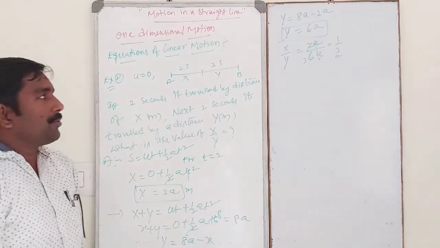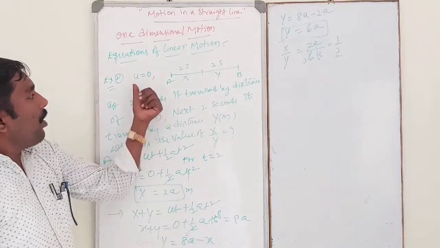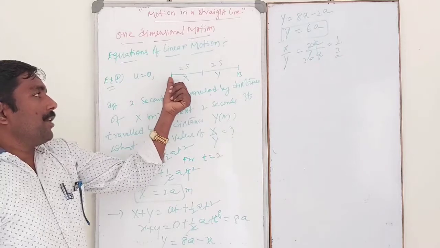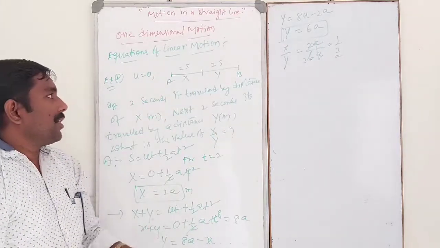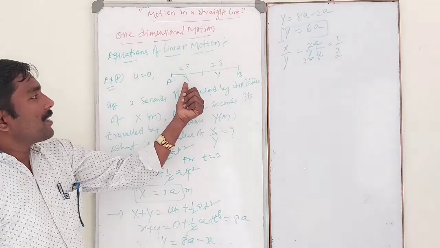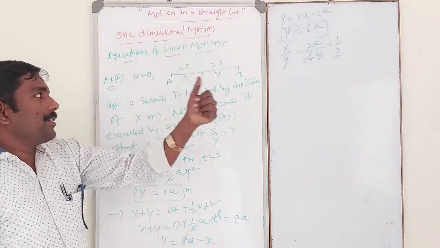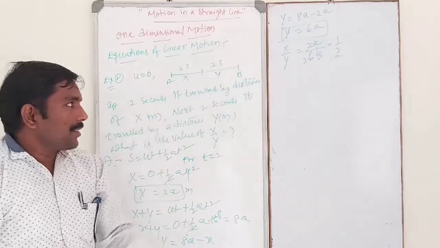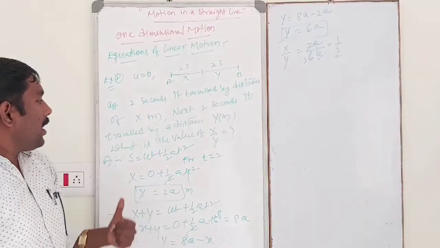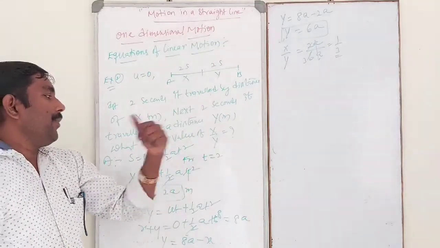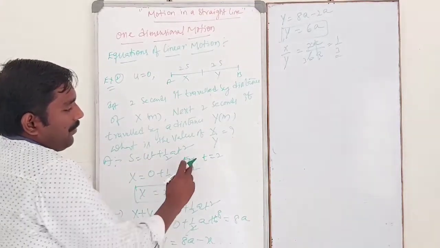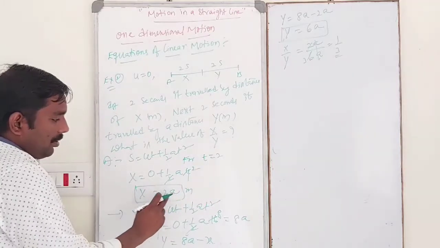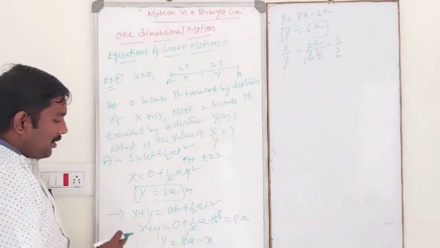Once you observe here, the body is initially at rest, then after moving with uniform acceleration, it travels a distance of x in the first 2 seconds and y in the next 2 seconds. So what is the ratio of x by y? Using the equation of motion s is equal to ut plus half at square, for first 2 seconds it traveled 2a meter distance.